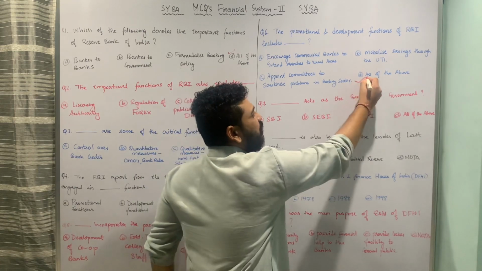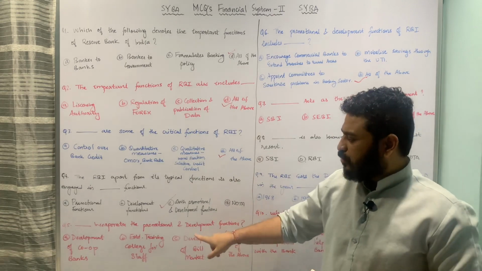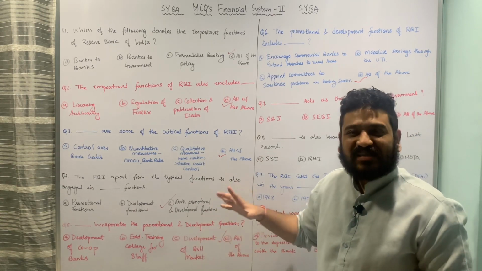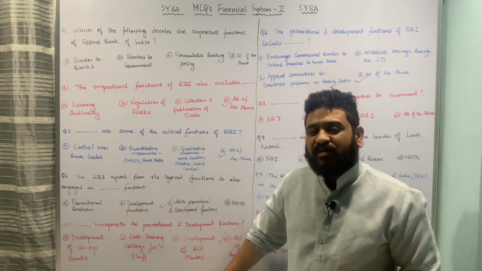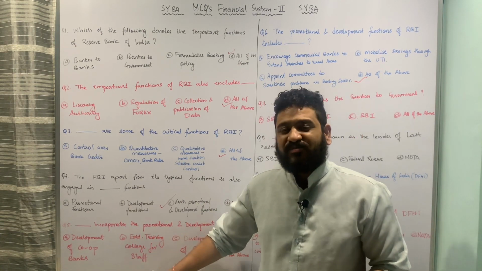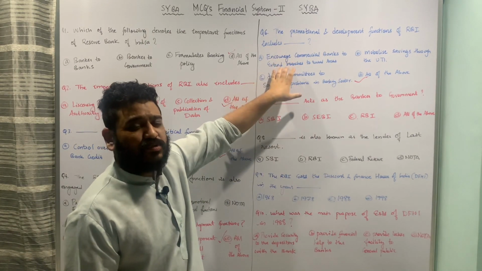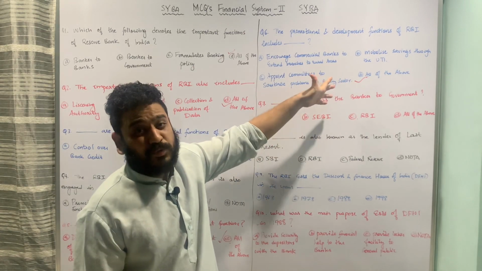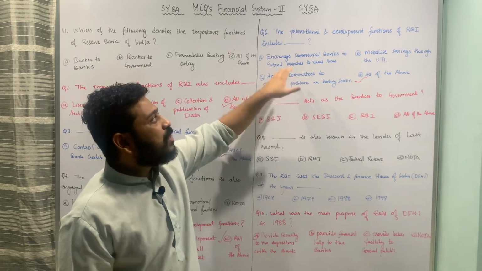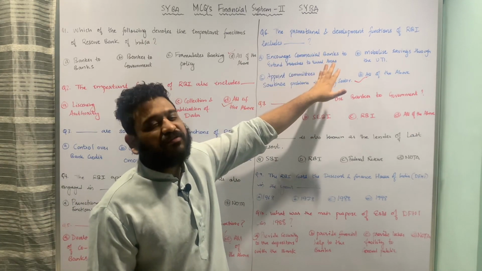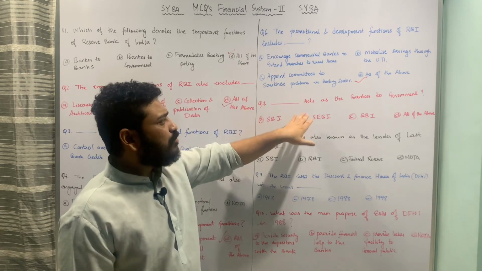So again, with respect to the typical functions, we have seen 9 functions, and with respect to the promotional and development functions, we have seen 6 functions. So here: development of cooperative banks, development of bill market, establishment of staff training colleges, encouraging commercial banks to extend branches to rural areas, mobilizing saving through UTI, as well as appointment of certain committees to scrutinize banking sector. These are all promotional and development functions of Reserve Bank of India. I hope both these important functions are pretty much clear. Let us now move to the next one.